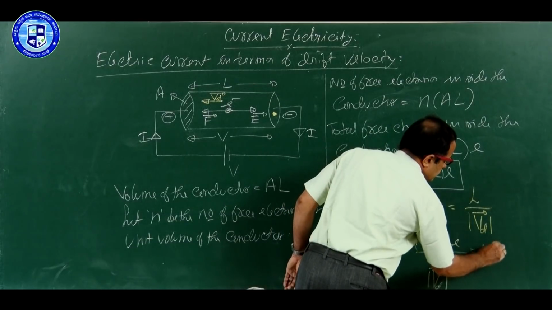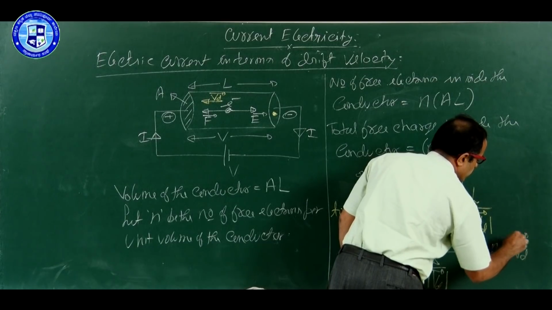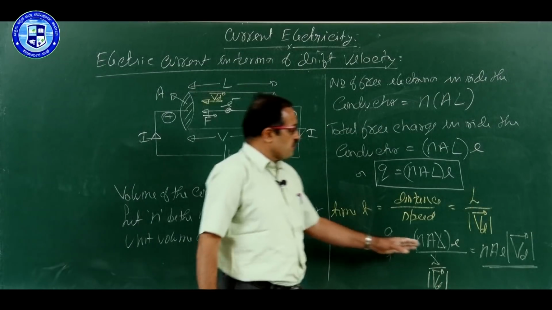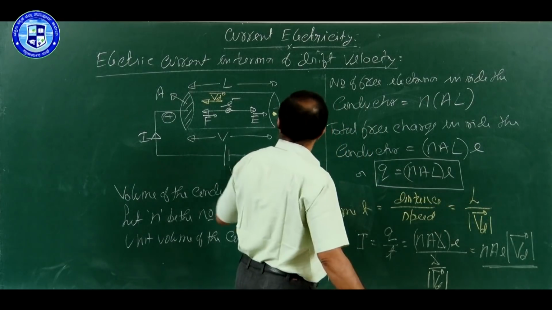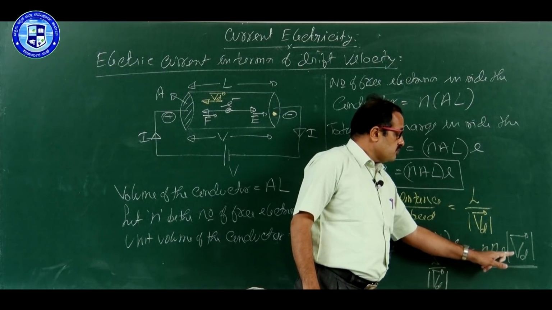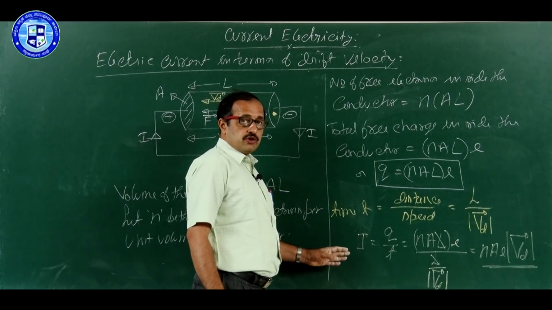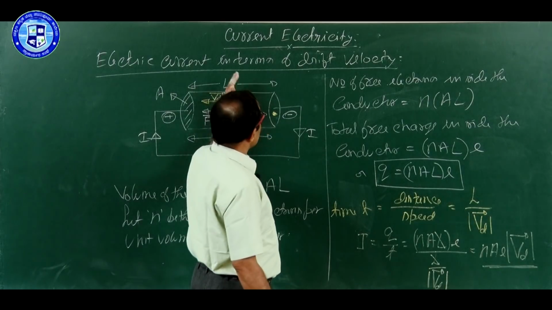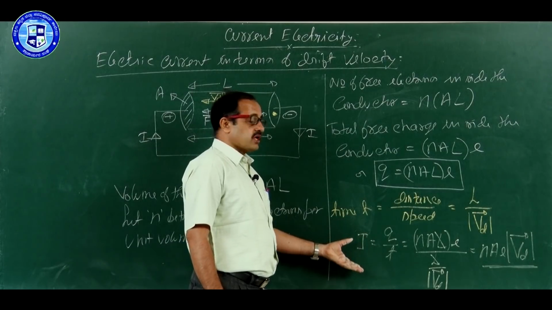So, it is N A E into mod of Vd. This is the equation for current. Current is equal to free electron density into area of cross section of the conductor into elementary charge multiplied by drift speed. So, this equation is very important to you. You can expect even some problems in CET etc., and even in the board exam you can expect a problem on this, or a theory question also you can expect on this.